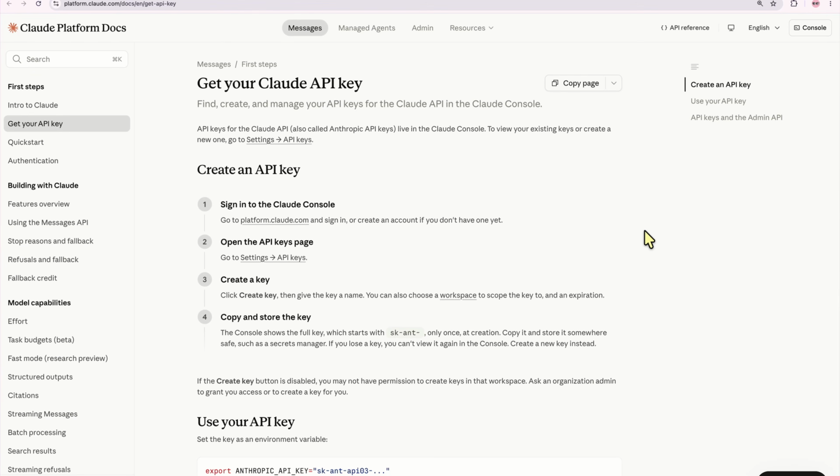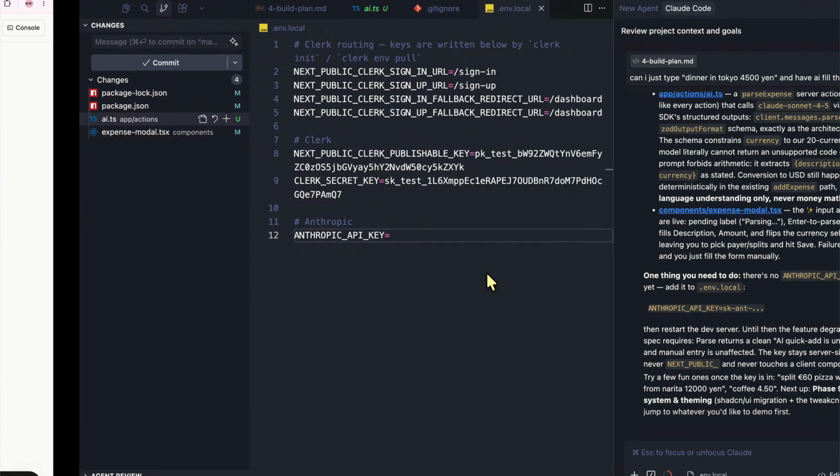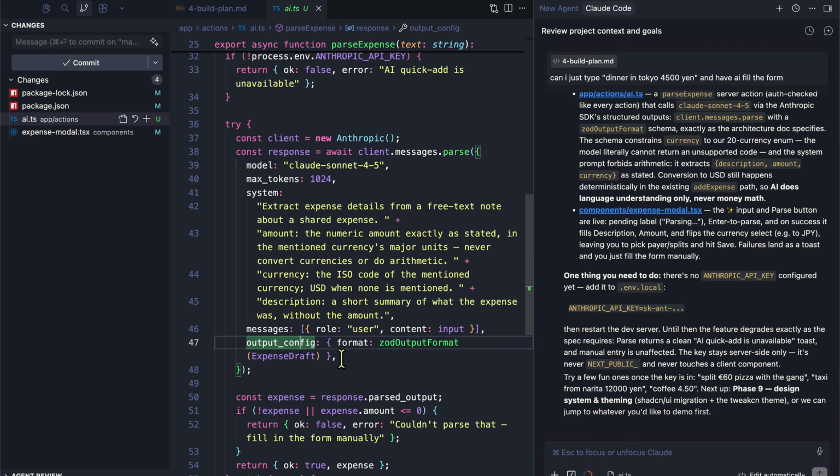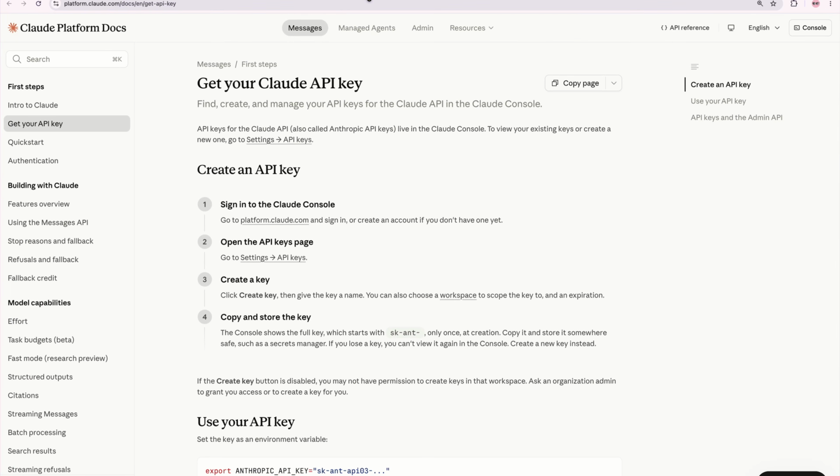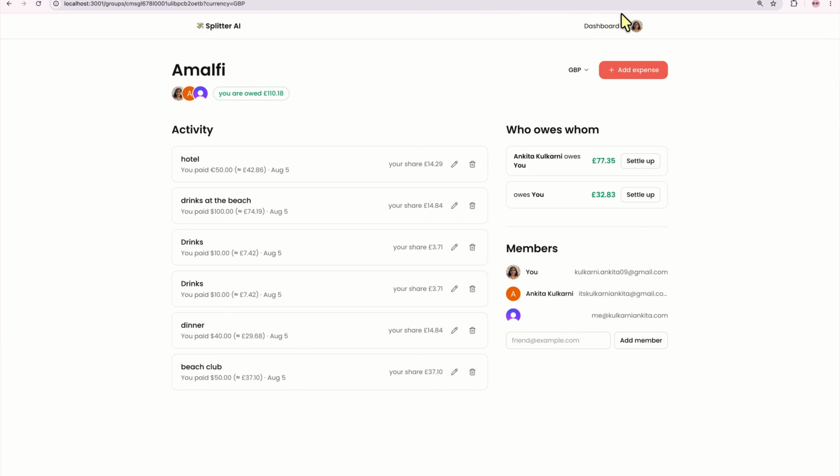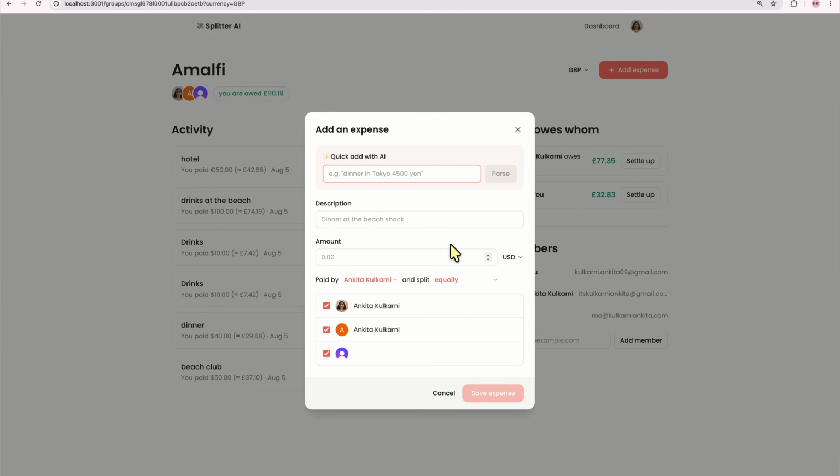Now I'm gonna copy the key for sure, but I'm not going to show that to you because I don't want you to use my key. And now I have set the key, for instance. So now it's giving us this very fun prompt. Split 60 euros pizza with the gang. All right, so now if we head back to our API and let's just add expense and let's just say split 60 euros pizza with the gang and hit parse.